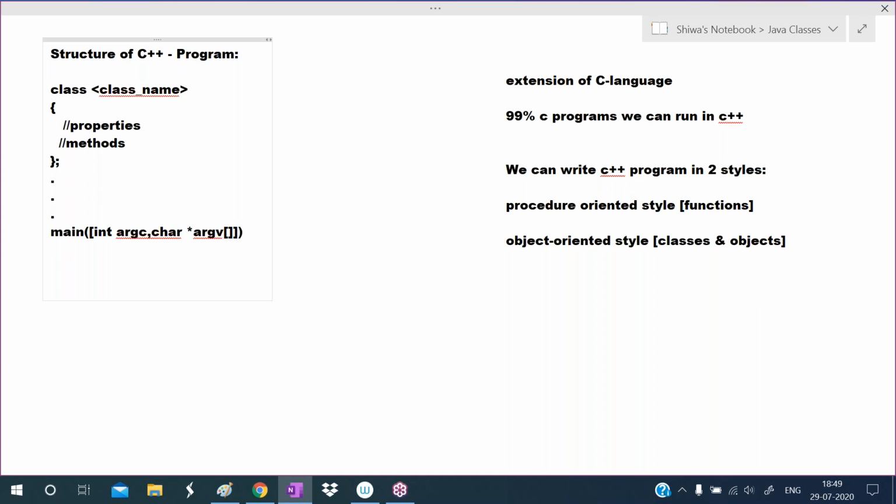Okay, so writing these arguments is optional. If required, then only we write them. If you want to use the command line arguments concept, then we use it.